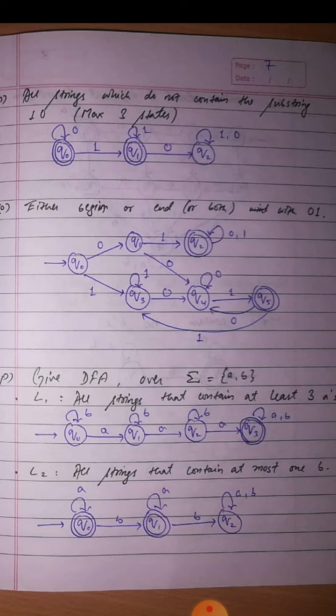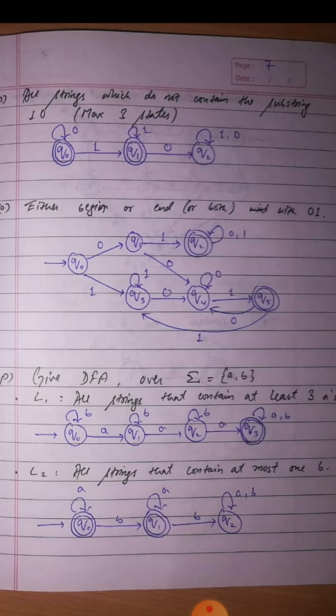The next question: either begin or end with 0 1. Either the string begins with 0 1 or ends with 0 1. It is also very simple. We'll take a state q0, and on 0 and 1 we'll reach the final state. So it is beginning with 0 1.